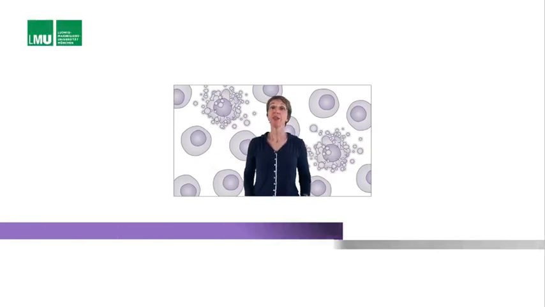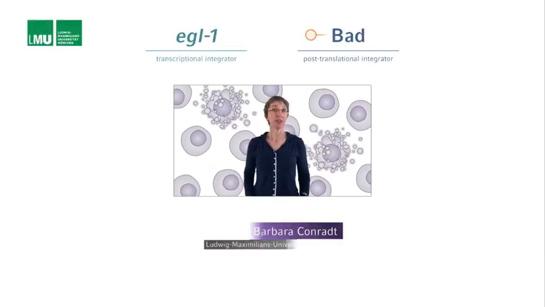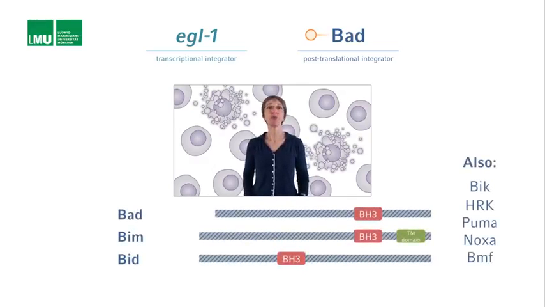The activity of the C. elegans BH3-only protein EGL-1 is regulated at the transcriptional level. And the activity of the mammalian BH3-only protein BAD is regulated at the post-translational level through phosphorylation. How are the activities of other BH3-only proteins in mammals regulated? Remember, there are at least 7 of them.